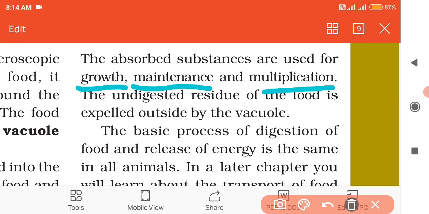The food is absorbed and is also used for production of energy. It is used for growth and for maintenance of the amoeba.